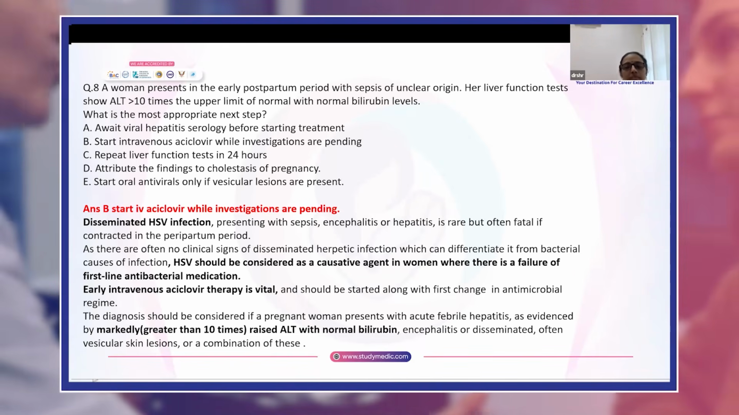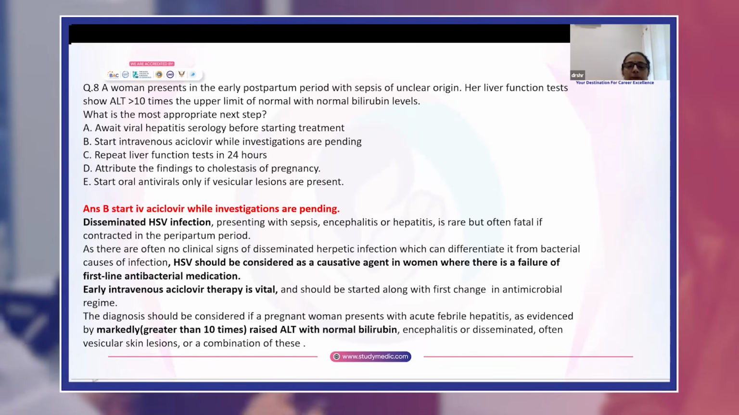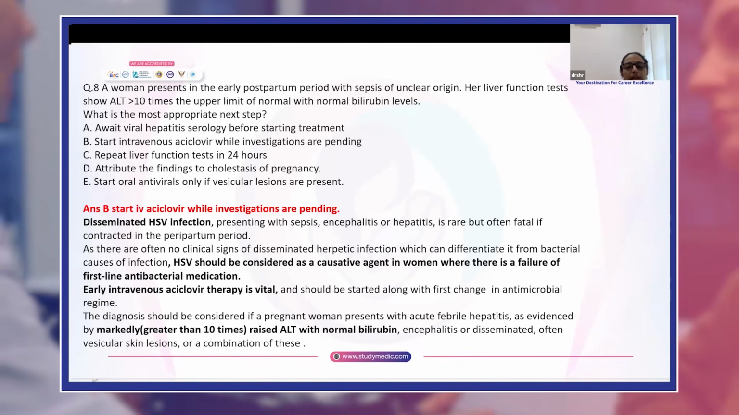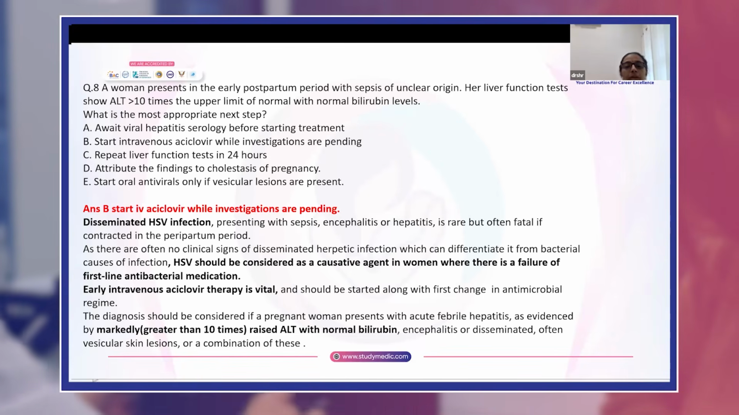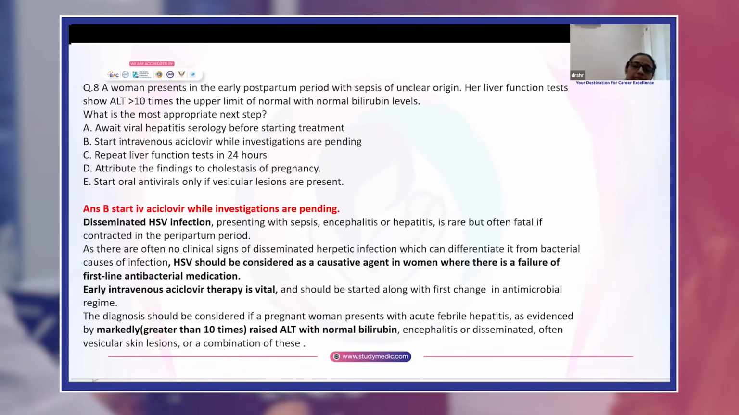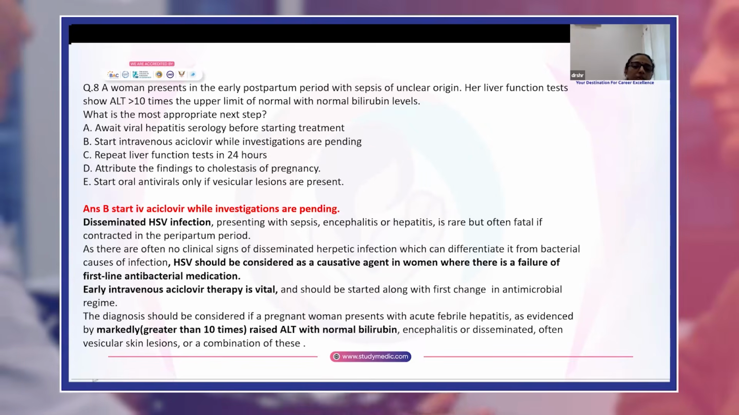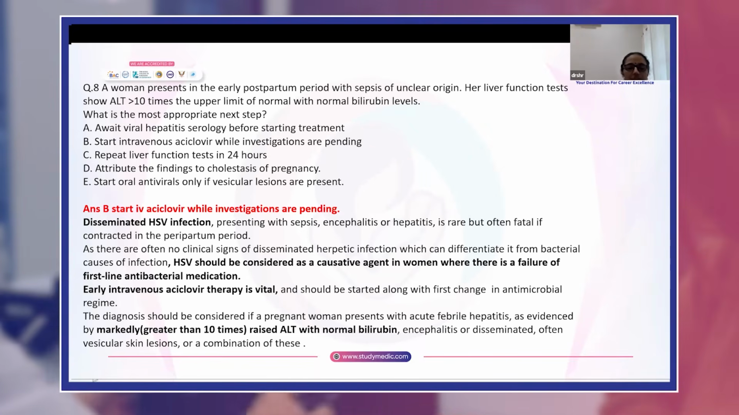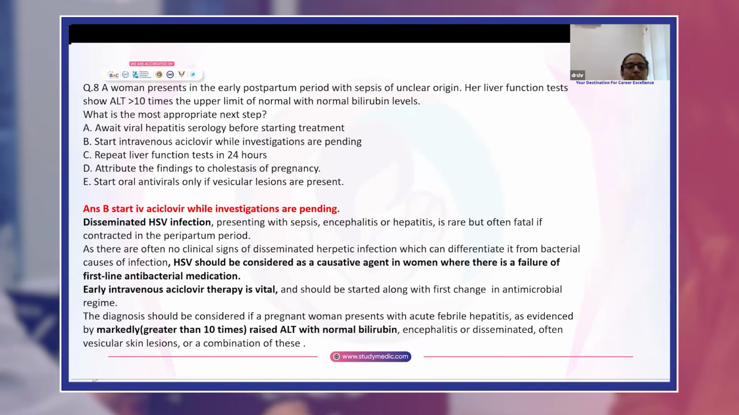Diagnosis should be considered if a pregnant woman presents with acute febrile hepatitis, as evidenced by markedly raised ALT, that is more than 10 times, but the bilirubin level is normal. Encephalitis or disseminated, often vesicular, skin lesions, or a combination of these.